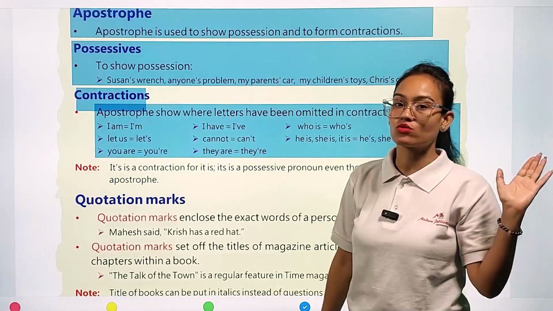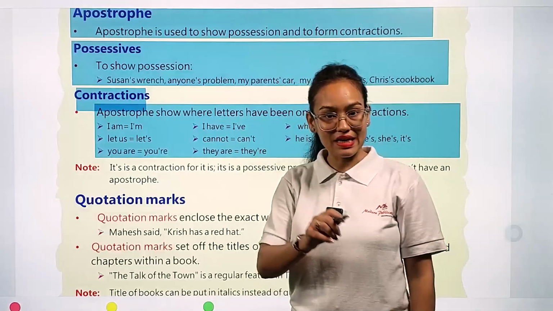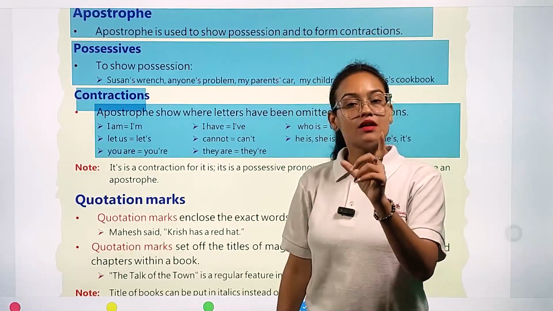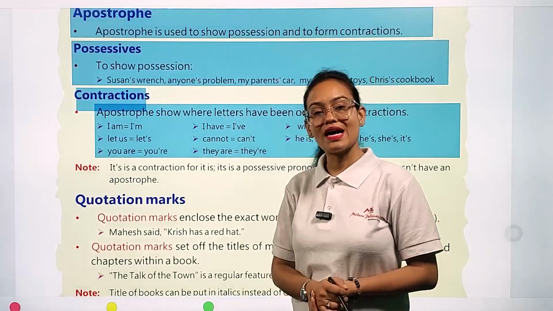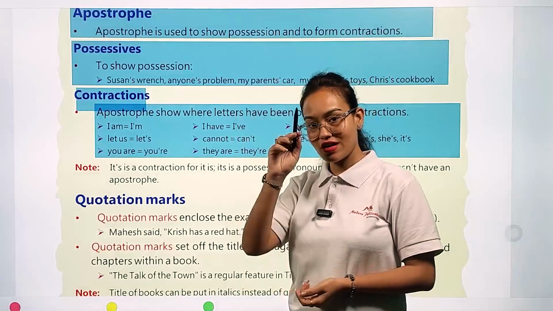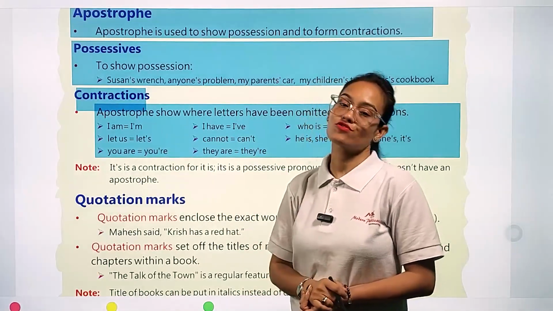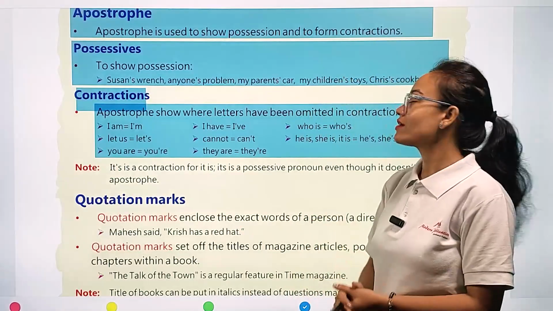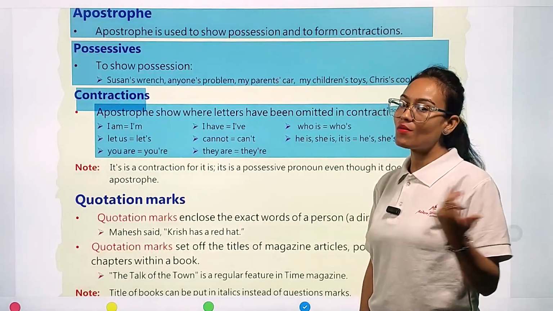Omitted means left out. For example, you can see: I am, I, space, am. But when we generally write, we write I'm. We replace the A with an apostrophe. So here you can see that in the case of contraction, the apostrophe always shows which letters are omitted.